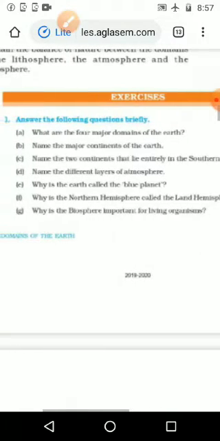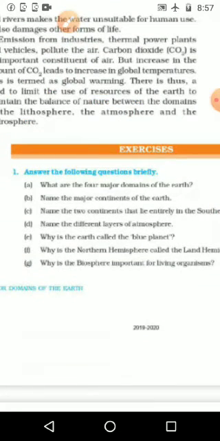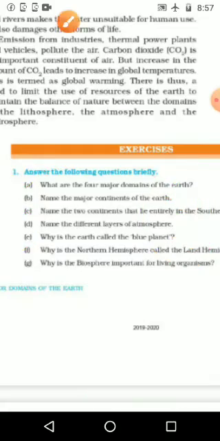And the next question we have also not studied. So today you want to solve the first question, second question, third question, then the fifth question, then the sixth question. These five questions we want to solve today itself in our CW. That is your homework. What is your homework? Write the first, second, third, fifth and sixth question answers in your CW book.